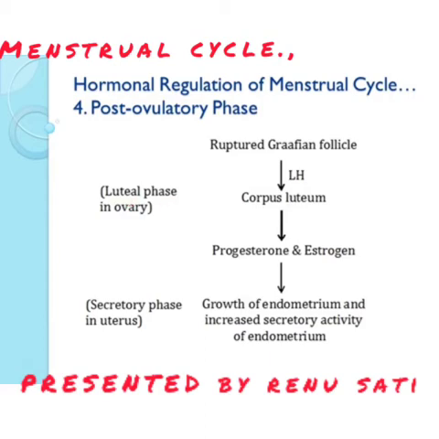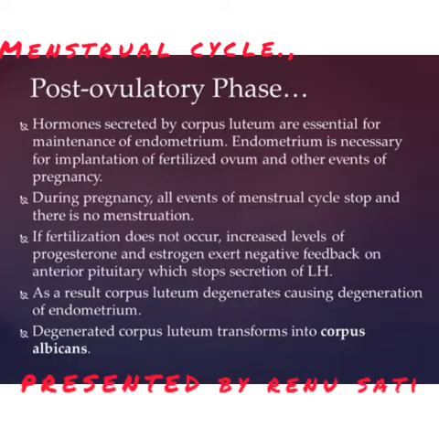So when the Graafian follicle is ruptured, it releases the secondary oocyte, and the remaining portion of the Graafian follicle changes into the corpus luteum. The luteinizing hormone helps this change from Graafian follicle to corpus luteum, which releases the progesterone for the growth of the endometrium for implantation. Hormones secreted by the corpus luteum are essential for maintenance of the endometrium, and the endometrium is necessary for implantation of the fertilized ovum and other events of pregnancy.